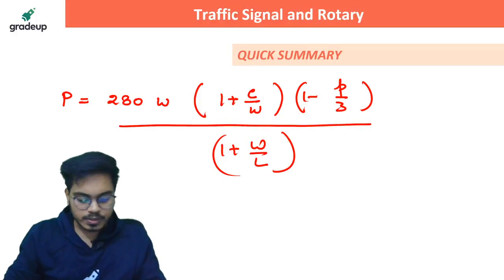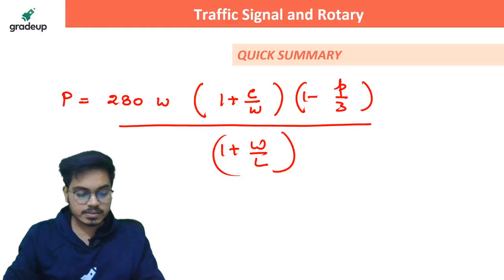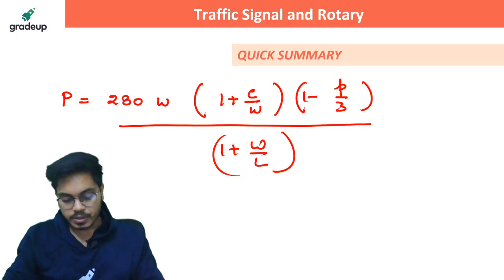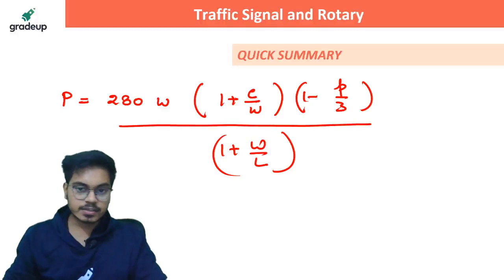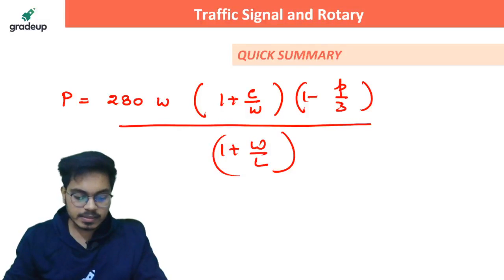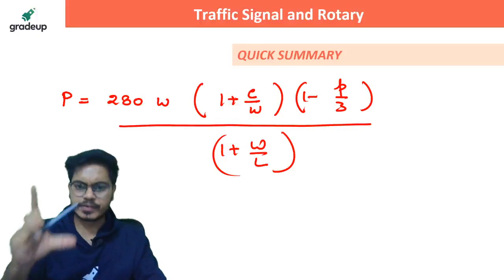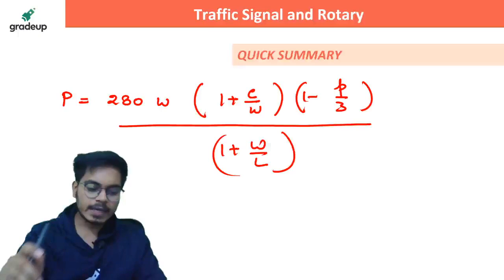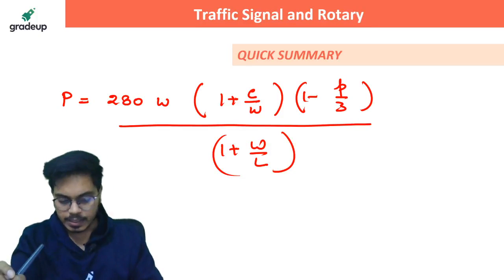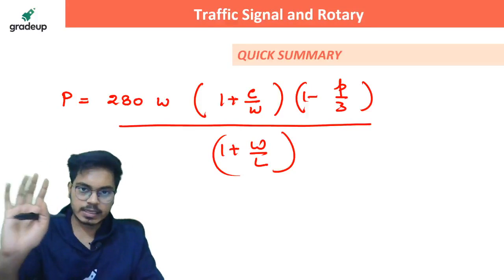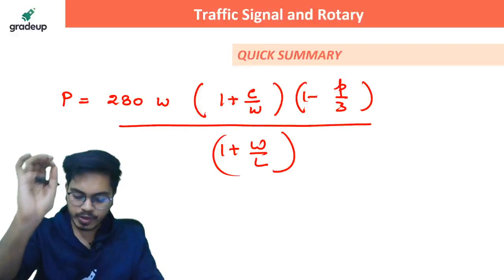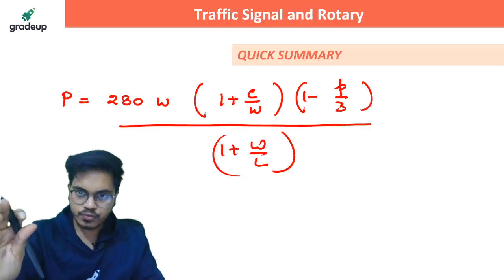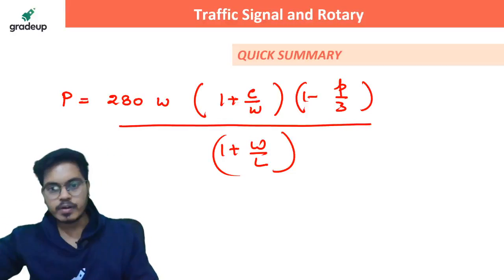Where W, what is W here? That's the width of the rotary, right? And E is your average entry width. P is your weaving ratio, and L is the length of the weaving section. That is it. Let's try to find out how we can use these formulas to solve a numerical, right?